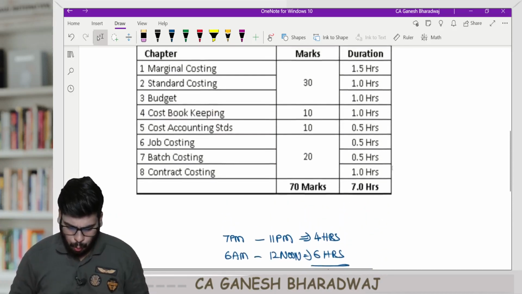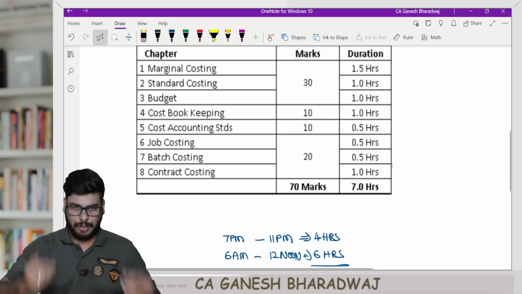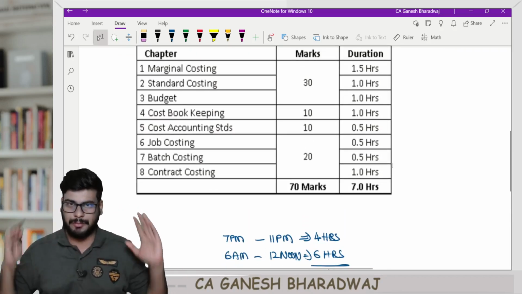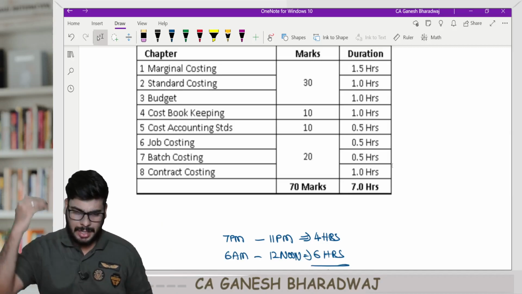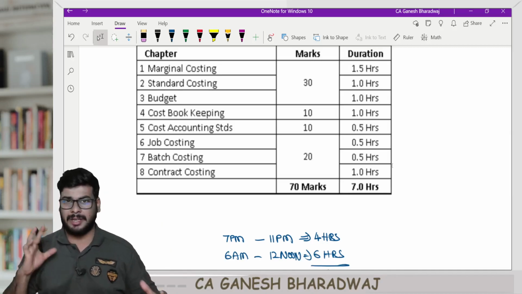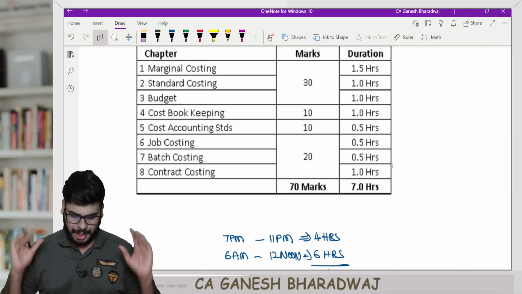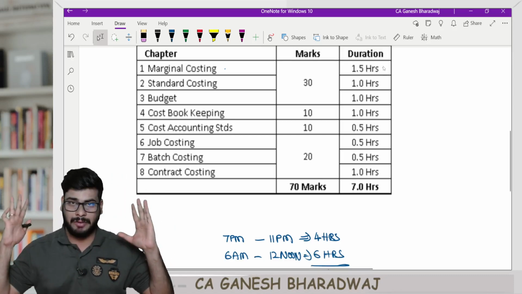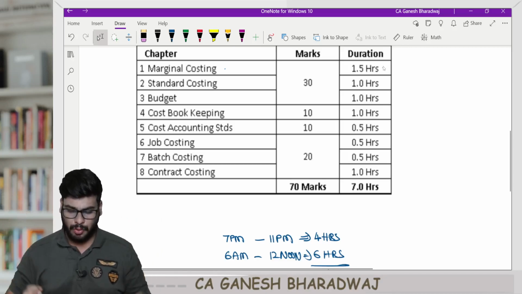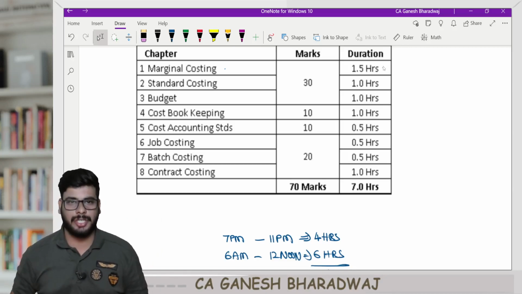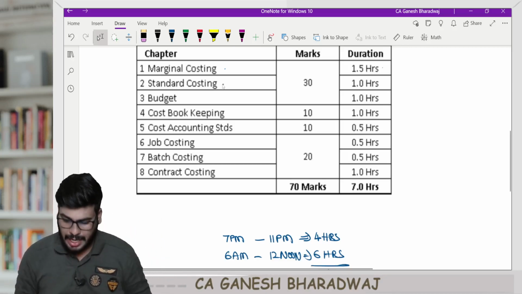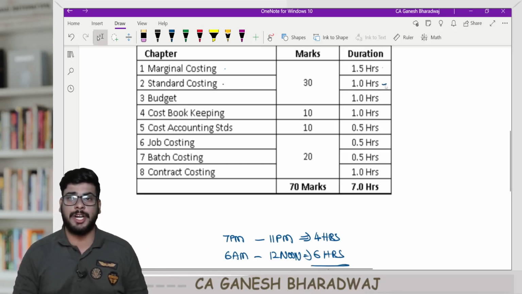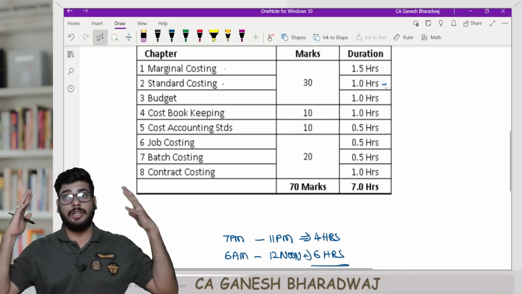Now, what you need to do is, first, today, after you come out from your previous exam, maybe right around 7 p.m., you sit for your preparation. Start off with marginal costing. Take 1.5 hours. Take full 1.5 hours. It's okay. Start off with marginal costing, right? Then do standard costing. It only takes 1 hour. So standard costing 1 hour.